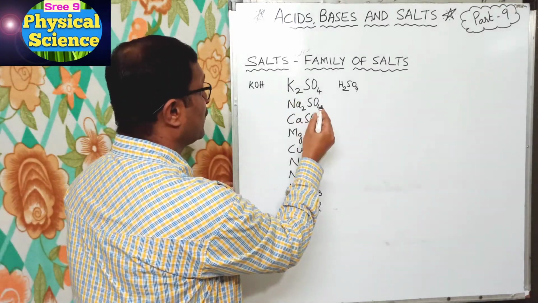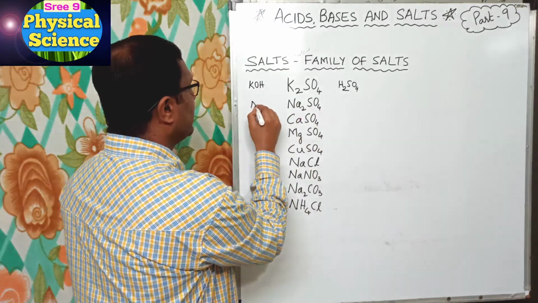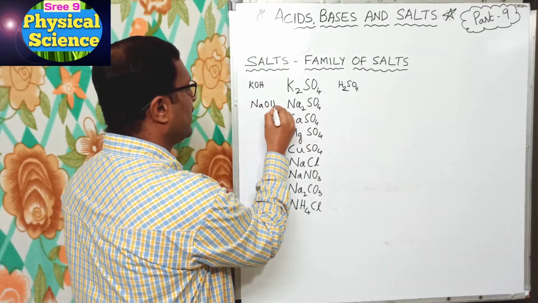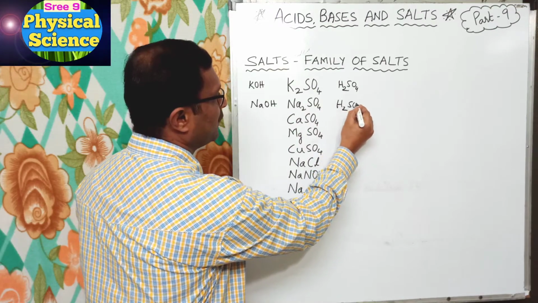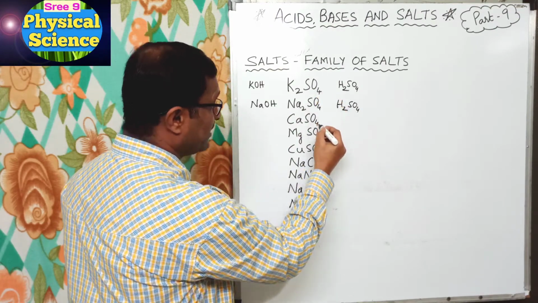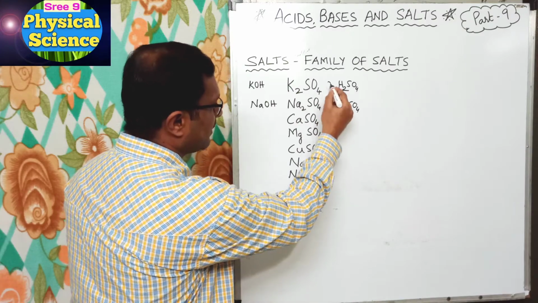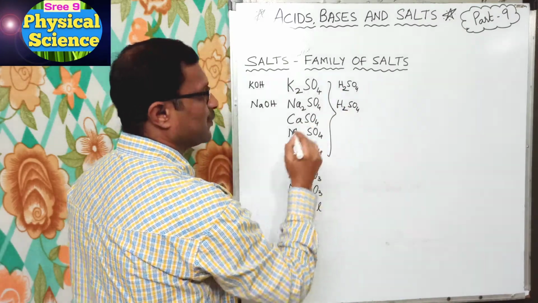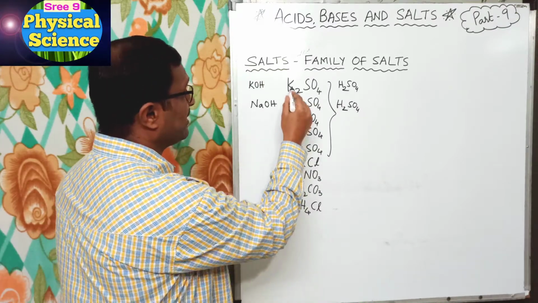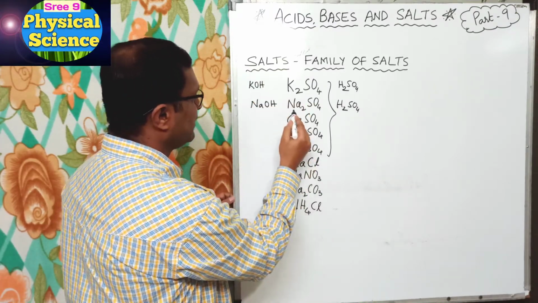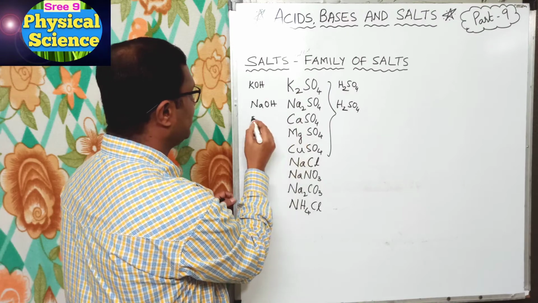Now Na2SO4 also: here I will write NaOH, sodium hydroxide is the base and the acid is H2SO4. So whatever sulfates are there, all are from H2SO4, which is nothing but sulfuric acid. And here the metals are different: potassium, sodium hydroxide, calcium hydroxide.